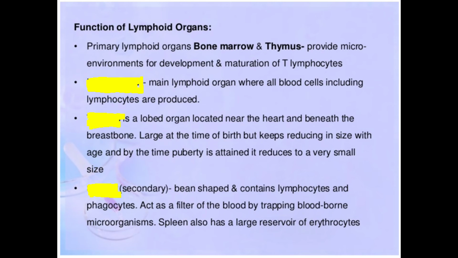These two types of cell will act as a filter of the blood. If a question comes in the examination that which lymphoid organ is known as a filter of the blood, then you have to mention this spleen, because in the spleen there will be the lymphocytes and phagocytes which will act as the filter of the blood.